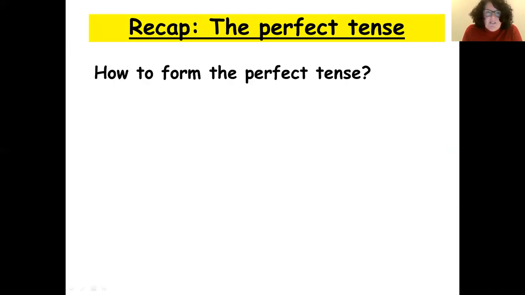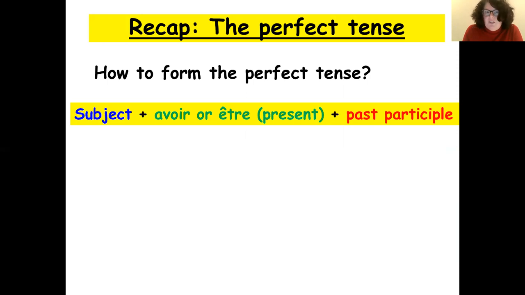Okay, let's do our little recap. So the first question was, how do we form the perfect tense? Did you get the formula? Subject plus avoir or être in the present tense plus your past participle.